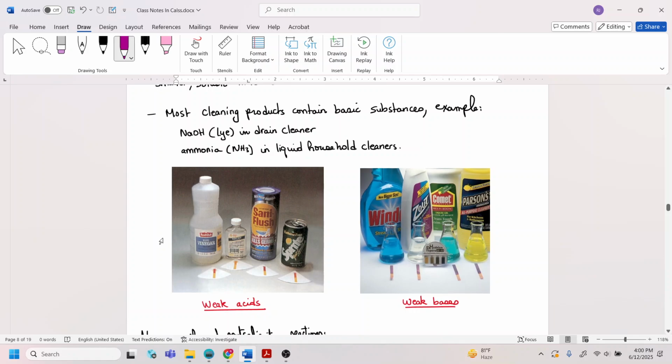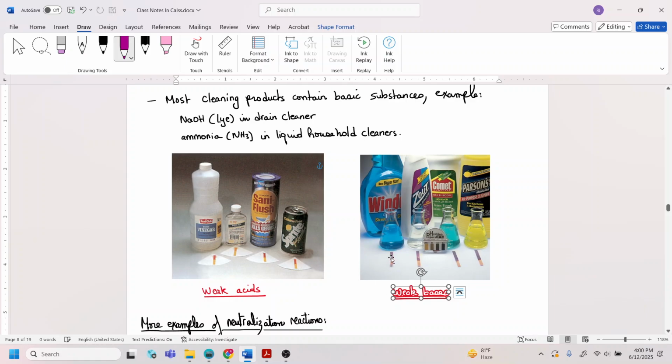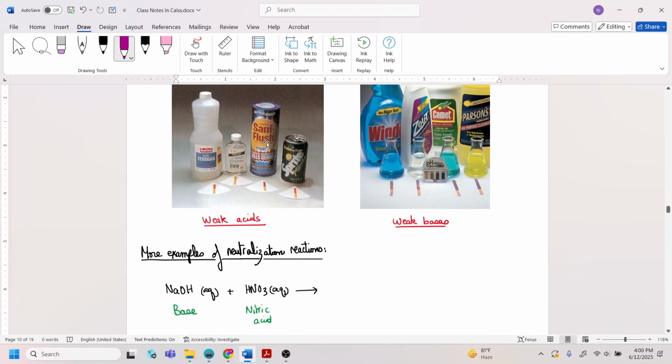Bases are used in everyday life, and most household cleaning reagents are made up of weak bases and weak acids, not strong bases, of course. This is most cleaning products. When we use lye in a drain to clean it, this is a strong base. Ammonia is a liquid household cleaner. It's not harsh, because ammonia is a weak base. It's not a very strong base, so this is why we can use it as a cleaning agent as well.